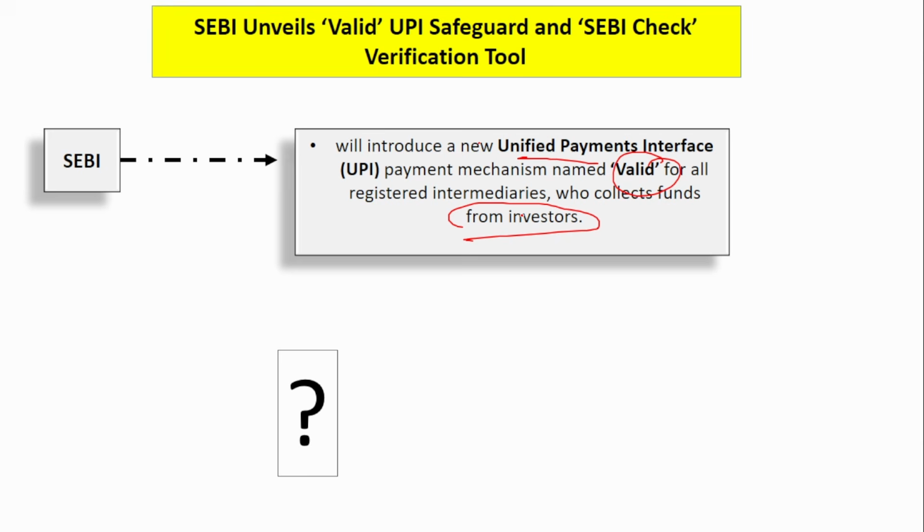So previously, your UPI ID or my UPI ID would be like ABC at hdfcbank.in or icicibank.in. But now, this will have an extra word called valid, so that you know you are actually sending money to the right person. Sometimes fraudsters come in and send an email ID projecting to be that broker or the mutual fund house. At that time, people send money to the wrong UPI ID and might end up losing money. That is why they have introduced this Valid.